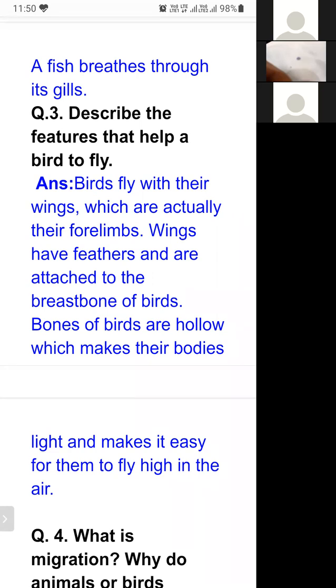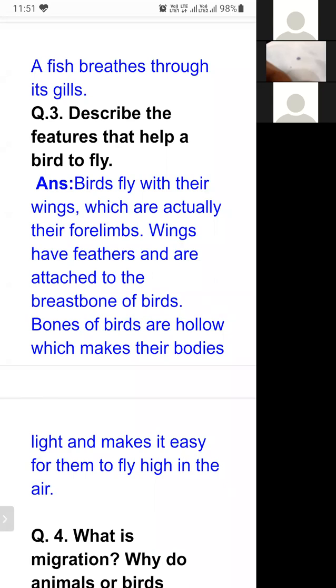These hollow bones make their weight very less. So they become very lightweight. And lightweight helps birds to fly very high in the air. If they are very heavy, like the ostrich. Ostrich is a very heavy bird. It cannot fly. Also, their wings are not so strong that they help them to fly. So, first for the ostrich, it has heavy body weight. The second, it has poor wings, not well developed wings.